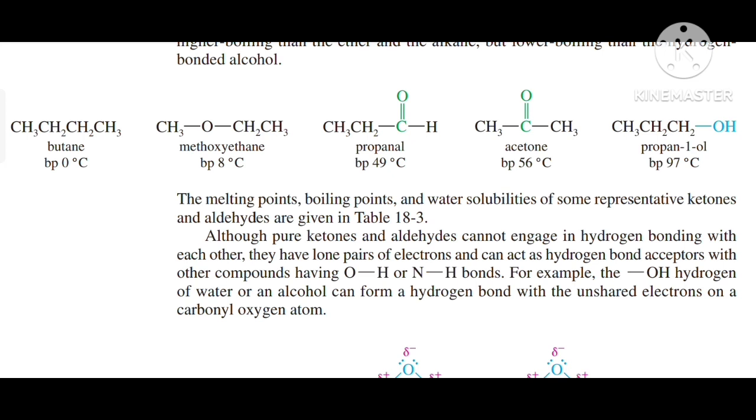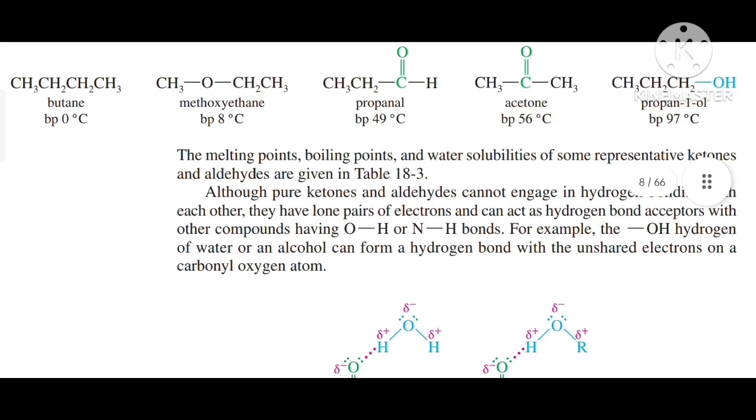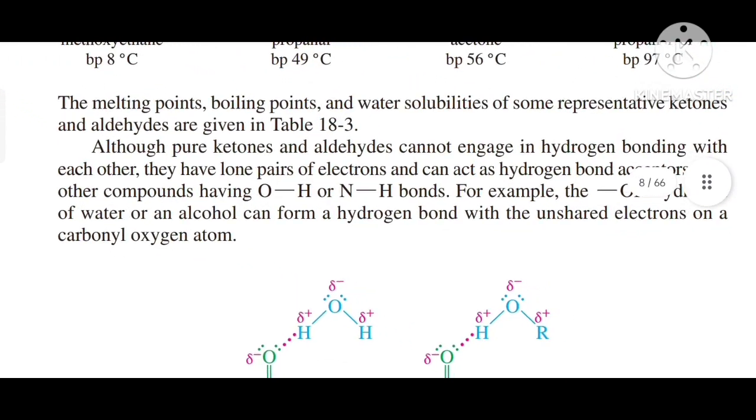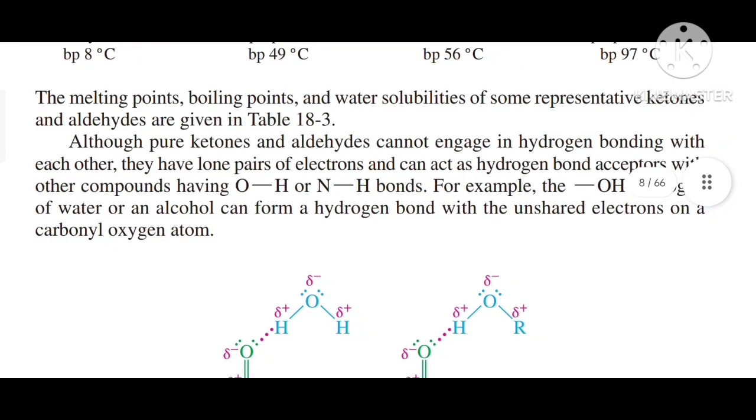Although pure ketones and aldehydes cannot engage in hydrogen bonding with each other, they have lone pairs of electrons and can act as hydrogen bond acceptors with other compounds having OH or NH bonds. For example, the OH hydrogen of water and alcohol can form a hydrogen bond with the unshared electrons on the carbonyl oxygen atom.